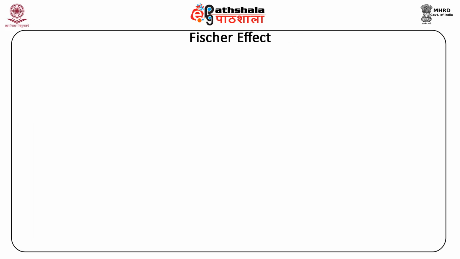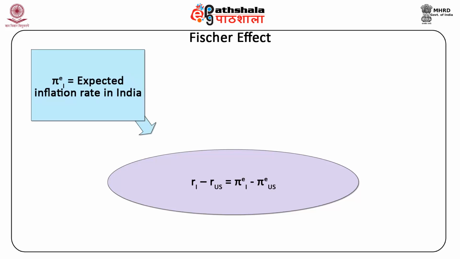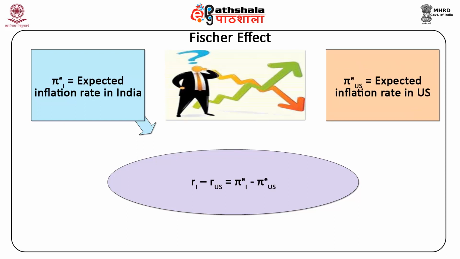Writing it in equation form yields R_I minus R_US equals pi_I^e minus pi_US^e, where pi_I^e is the expected inflation rate in India and pi_US^e represents the expected inflation rate in the US.